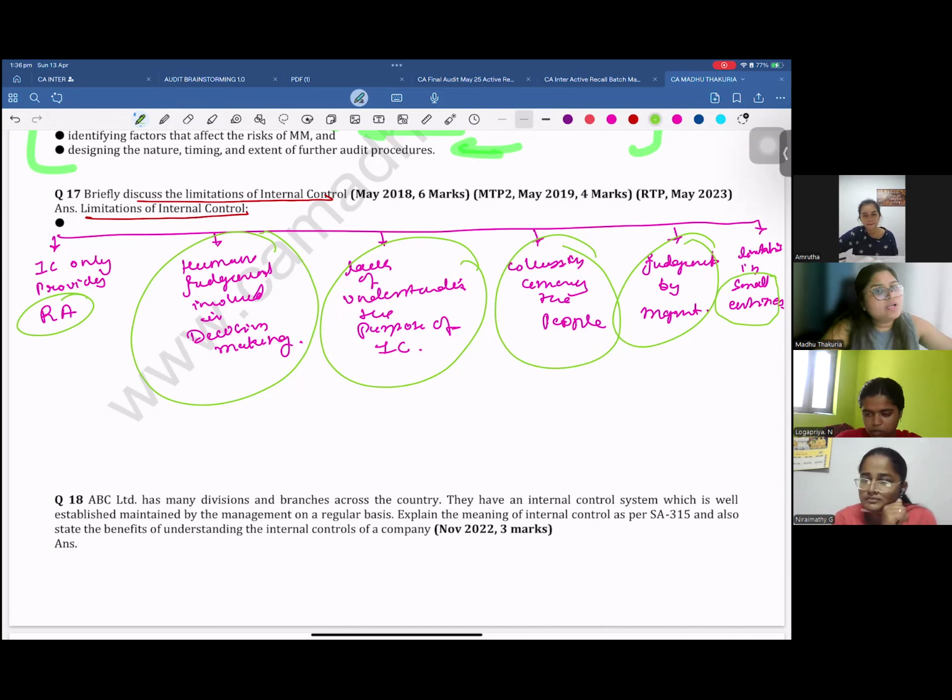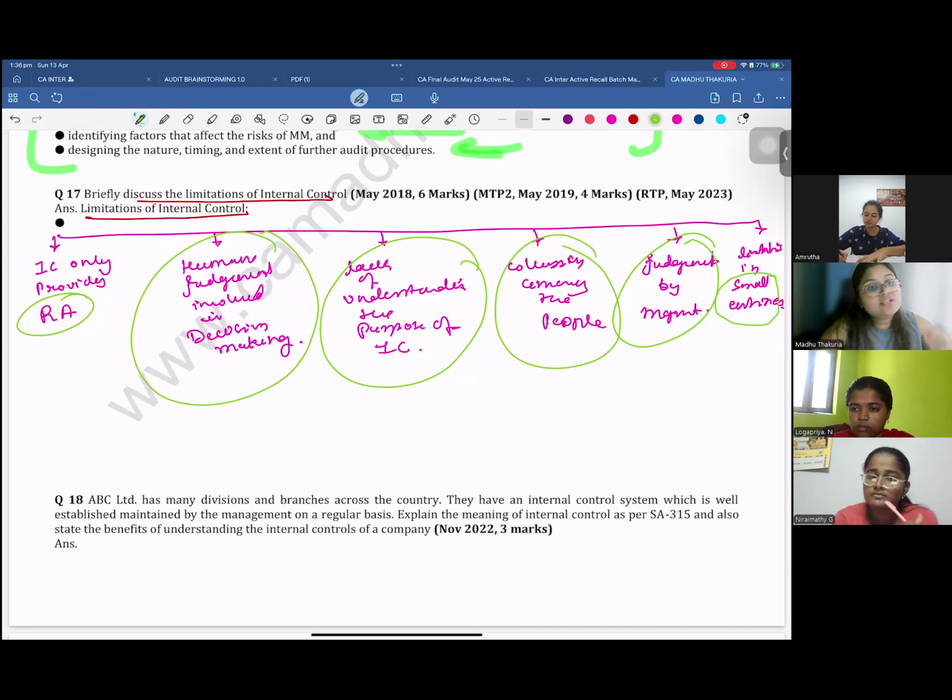I can put controls and I know where to play with those controls. In small entities, there is no bifurcation. I am the one handling my entire business. So it is very difficult to implement internal control in small entities. But in large companies, you will definitely have people who are responsible for executing the work and who are responsible for designing and maintaining the internal controls.